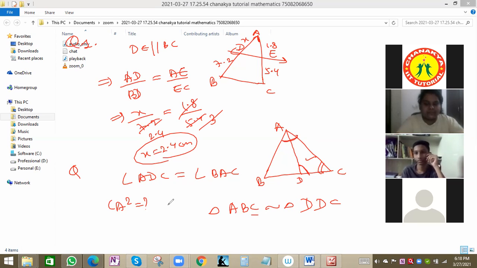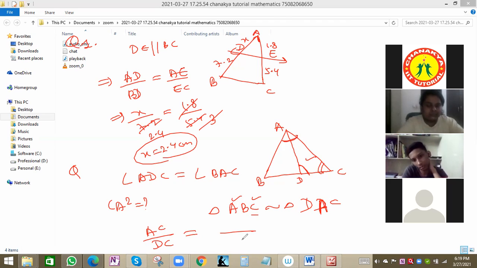So this is similar. We have to take CA square, so first we will take AC. By CPST, AC by DC will be equal to, here we have to write AC in the denominator, because this will be DAC. Sorry, DAC.